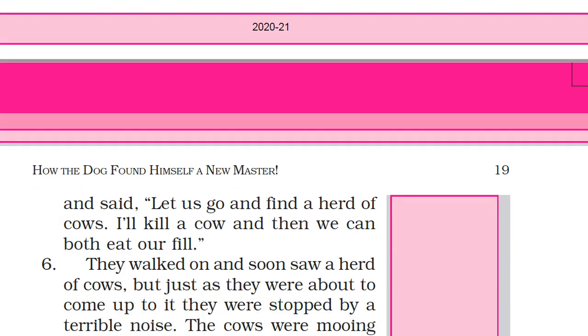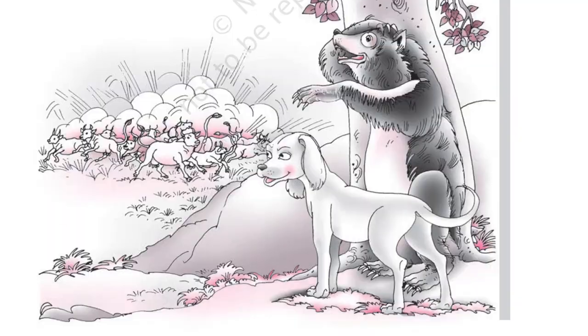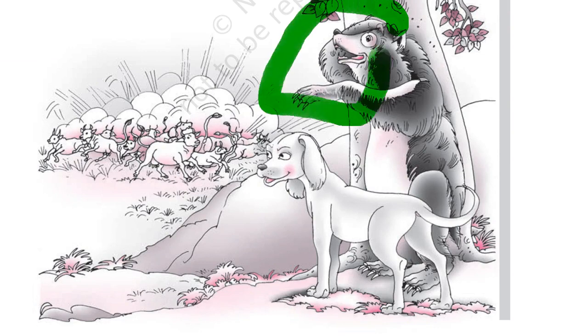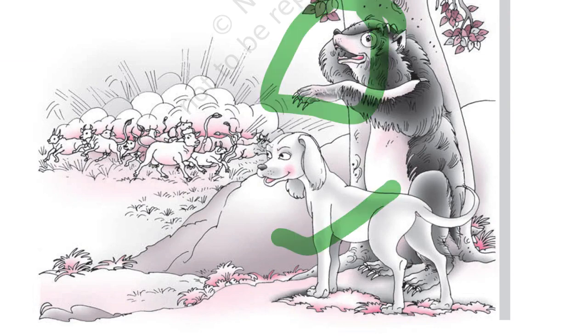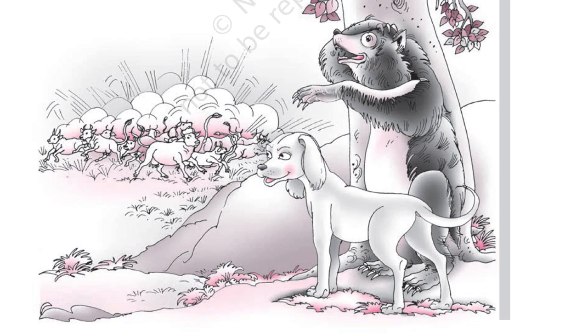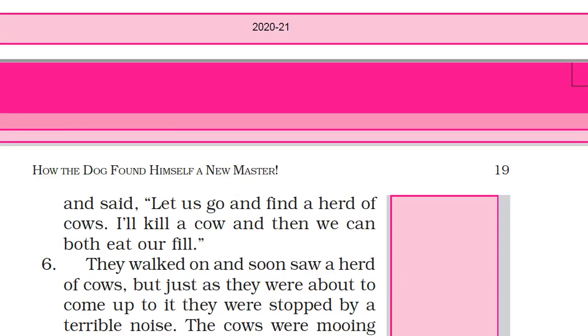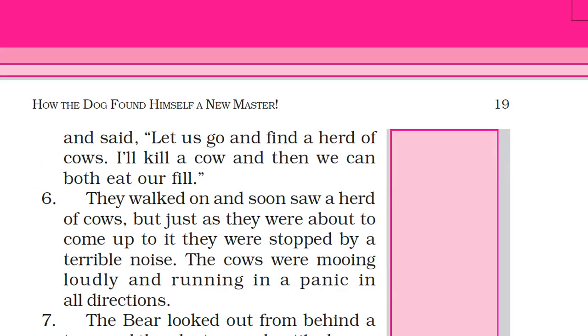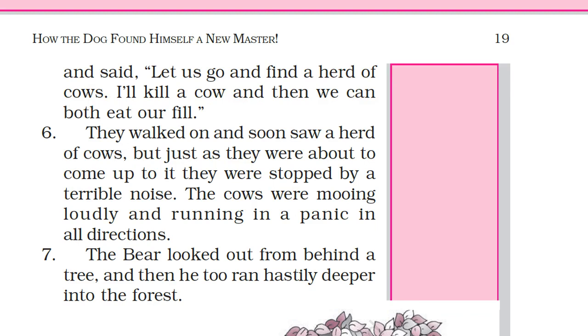And what that bear says, "Let us go and find a herd of cows. I will kill a cow and then we can both eat our fill." You see, this bear is there, and now the dog is servant of that bear, and they are going for that cow to kill that cow, and they can eat that as food. Okay, so that's what they plan.